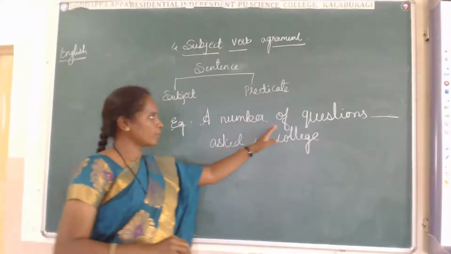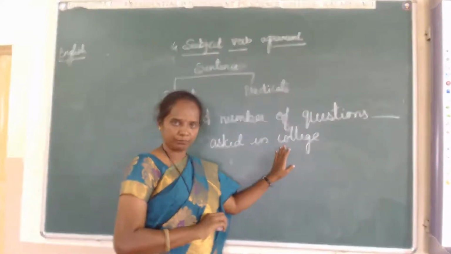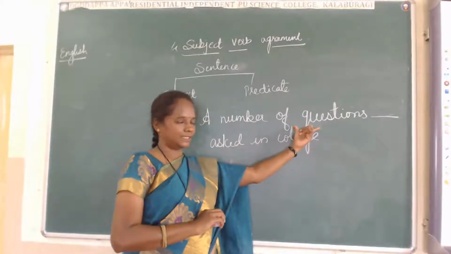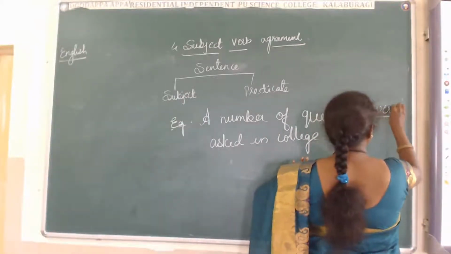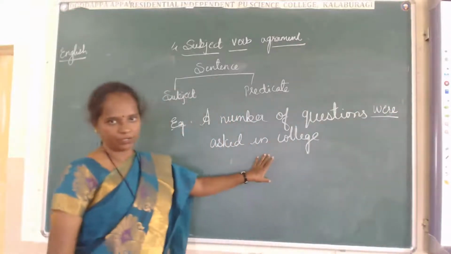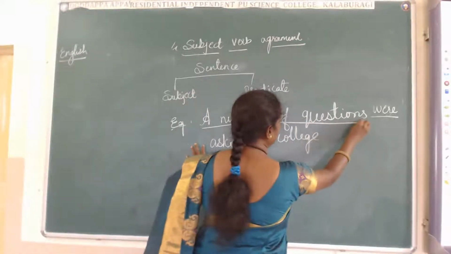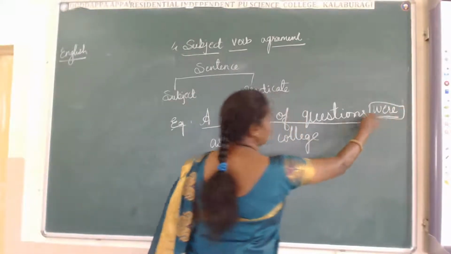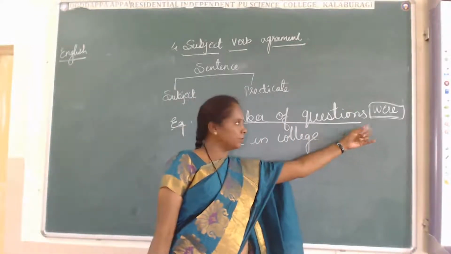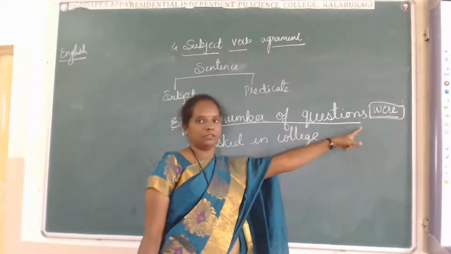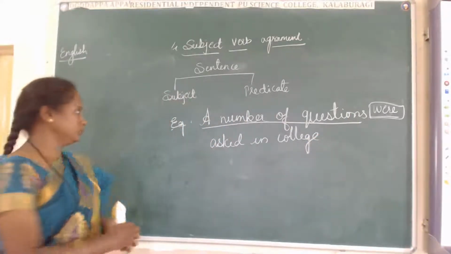A number of questions were asked in the college. This is plural. A number of questions were asked in the college. Here, a number of questions, according to this we are using the verb. Verb 'were' means don't think that this is a helping verb. Here it is acting as a verb. Did you get this one? I hope you all understood.